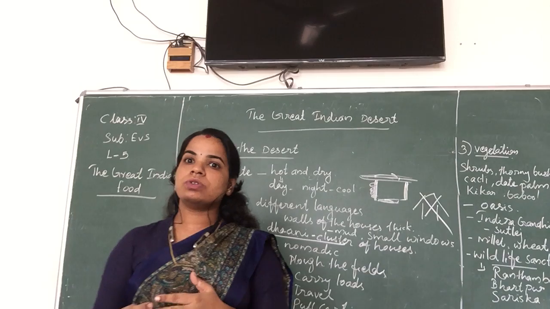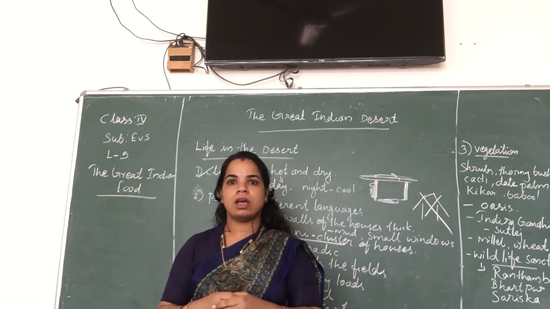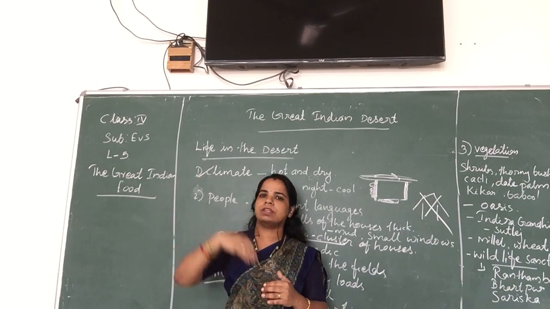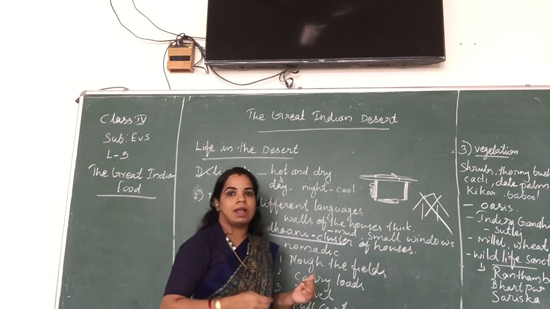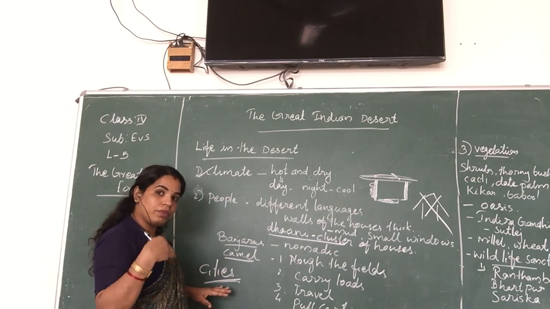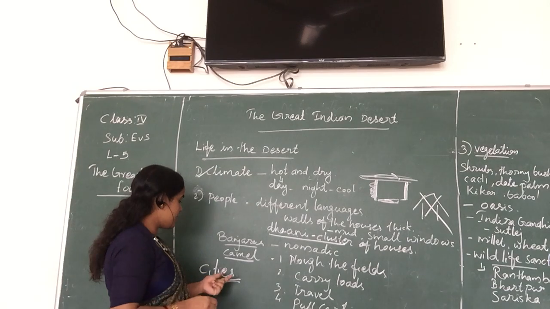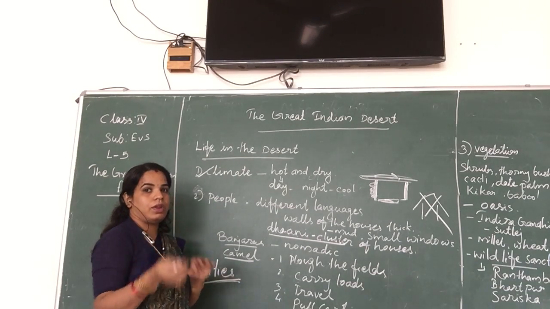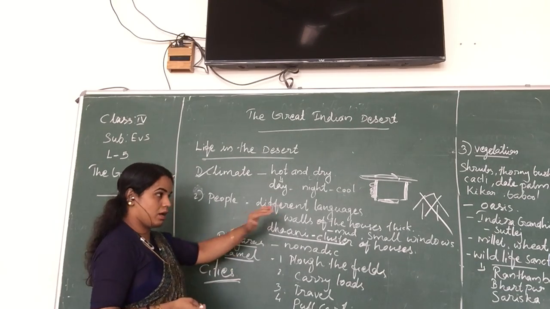Okay, in those places we also know that multi-storied buildings are there. We see 4, 5, 6 floor buildings in Rajasthan areas. Where people are engaged in different types of occupations, we see different types of buildings, not mud houses.